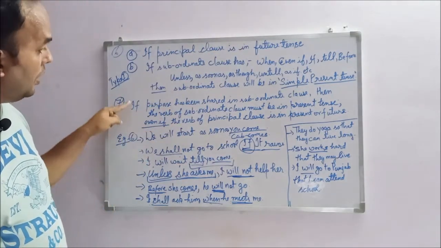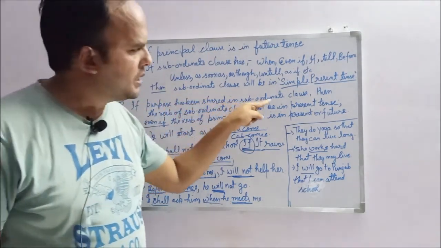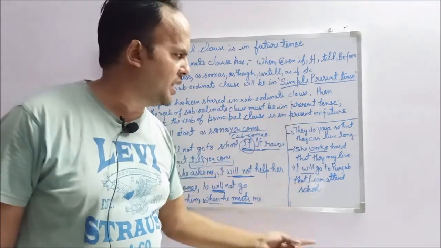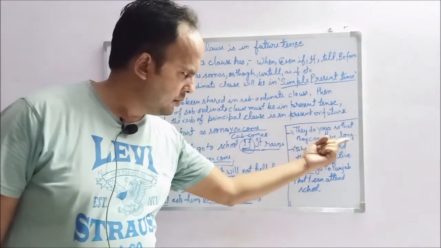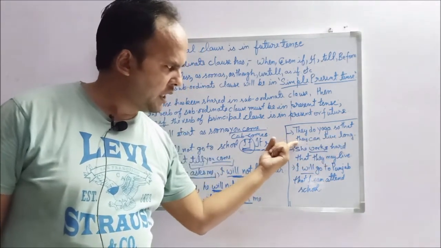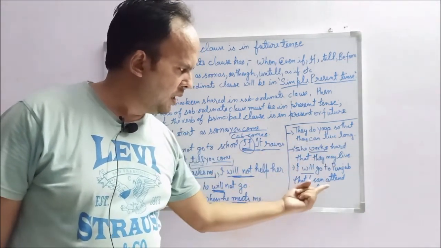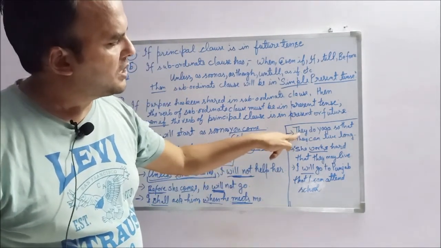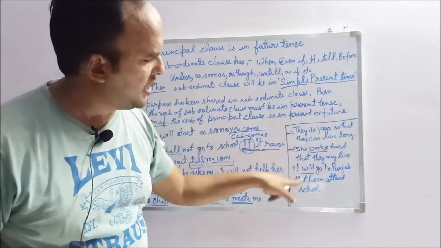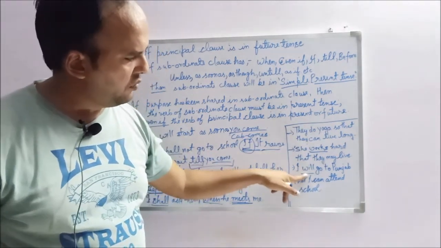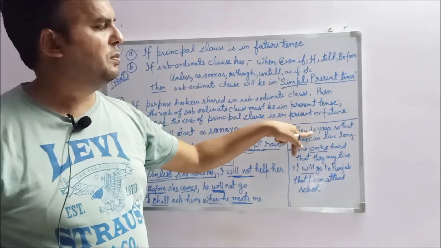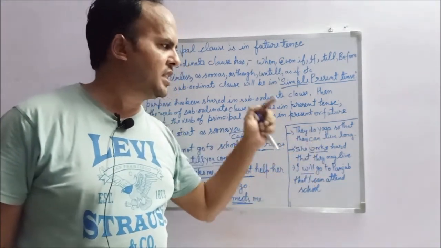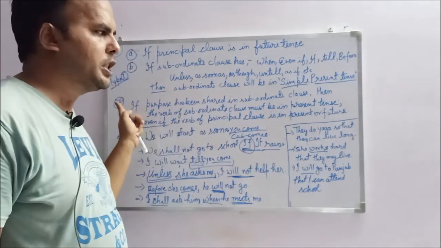Now, if purpose has been shared in the subordinate clause, then the verb of the subordinate clause must be in present tense. Look at the subordinate clause: they may live, I can attend. The first parts are: they do yoga, she works hard, I will go. It is in future tense, it is in present tense, it is in present tense. The subordinate clause must be in present tense if the purpose is shared.